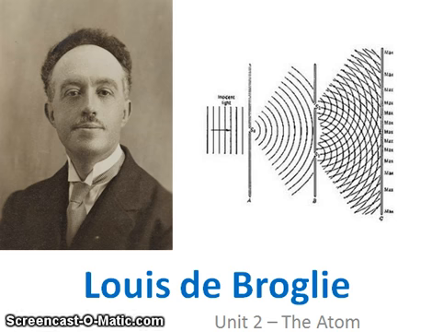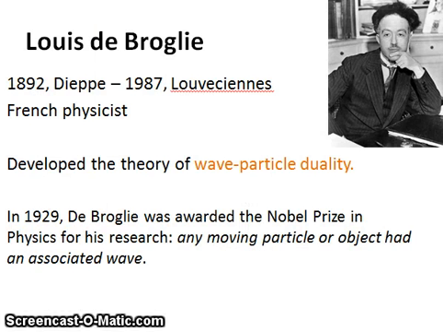Please take out your handout so we can start taking notes on the work of Louis de Broglie. Louis de Broglie has a very long name too, as other scientists do. His complete name is Louis Victor Pierre Raymond, the seventh Duke of de Broglie, and I know it looks like it's pronounced DeBroglie, but it's actually pronounced de Broglie in French. He was born in 1892 in Dieppe, France, and he died in 1987 in Louveciennes, France.